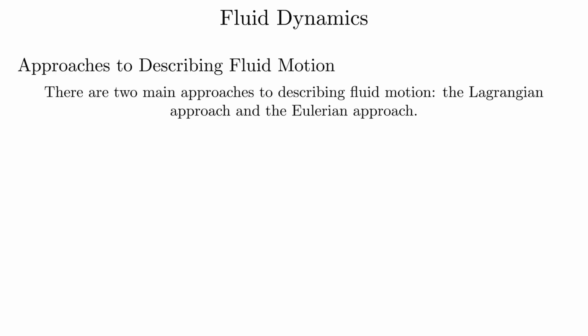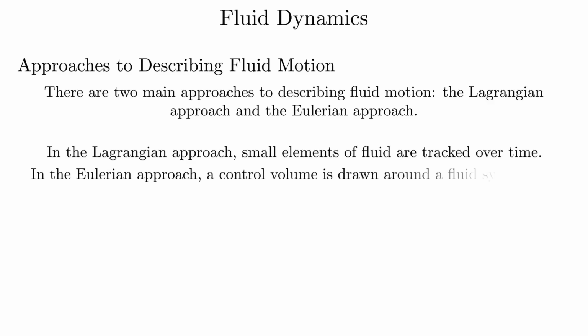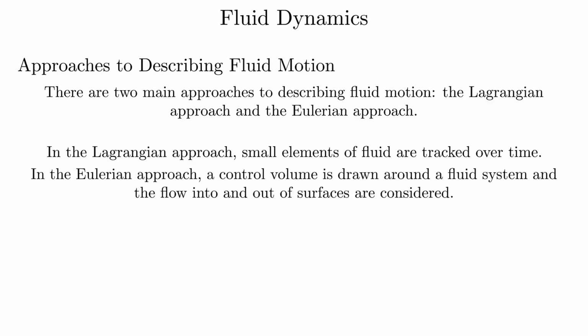Approaches to describing fluid motion. There are two main approaches to describing fluid motion, the Lagrangian approach and the Eulerian approach. In the Lagrangian approach, small elements of fluid are tracked over time. In the Eulerian approach, a control volume is drawn around a fluid system and the flow into and out of surfaces are considered.